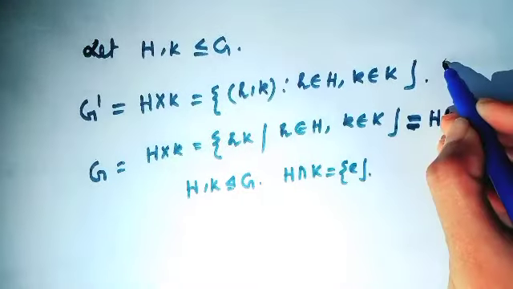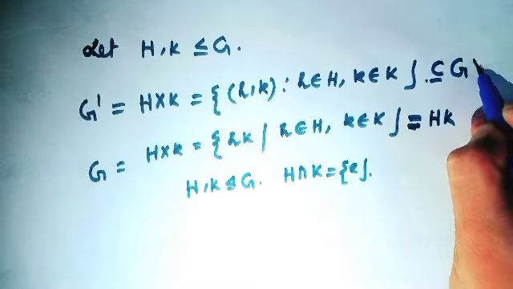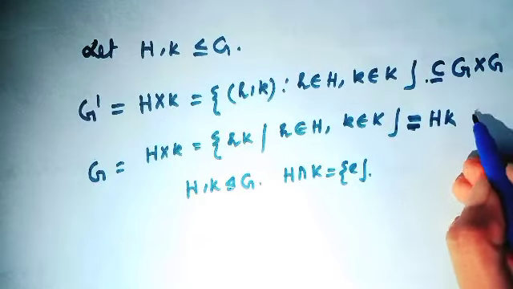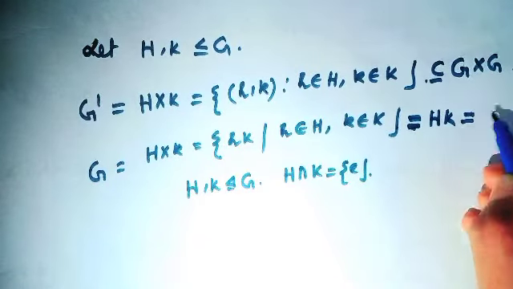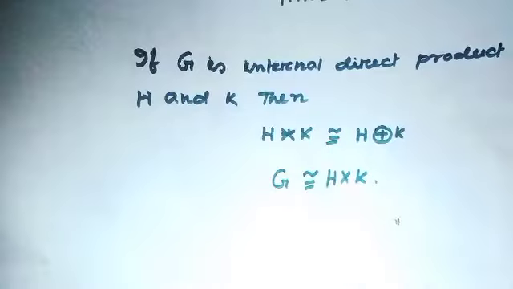Here G' is a subset of G times G, and here G is actually capital G, and this is the difference between external and internal direct product. If G is the internal direct product of capital S and capital K, then it is also the external direct product of capital S and capital K.